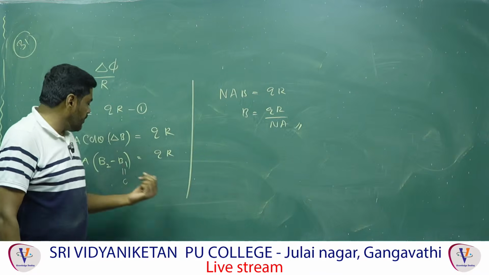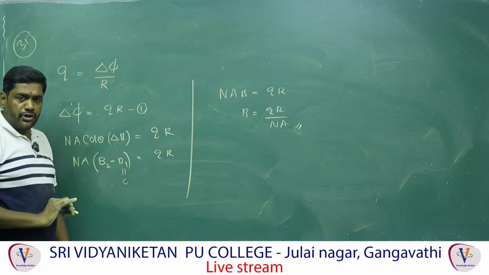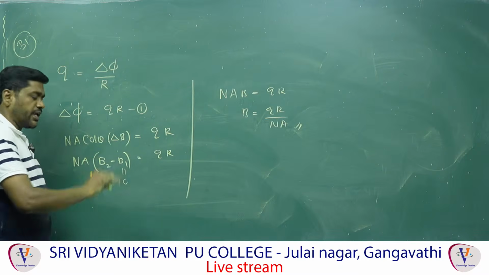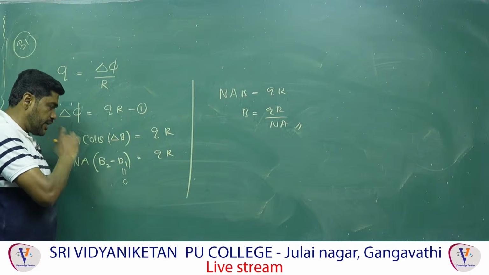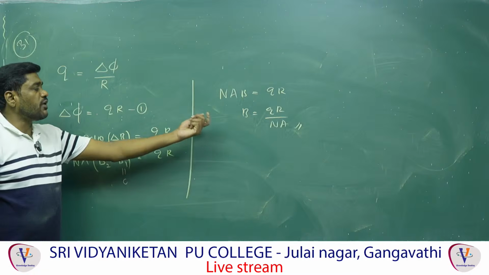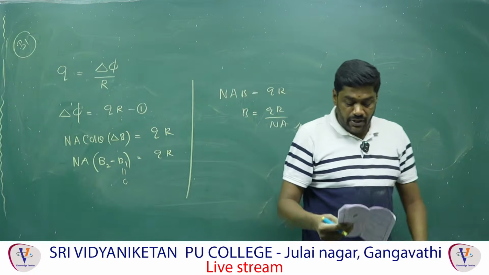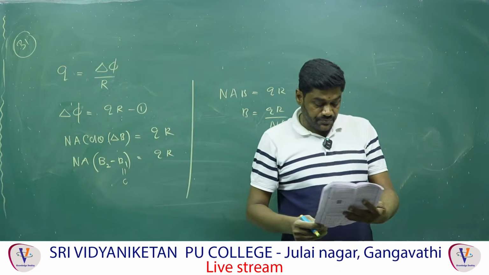According to Lenz's law we can get the minus. Here you have to take the minus. It becomes minus NA (B2 minus B1), or B1 minus B2. Therefore, from that we can find out the initial magnetic field B is equal to QR by N into A. Next,